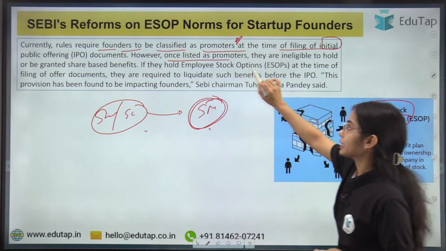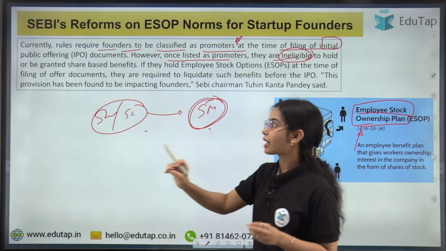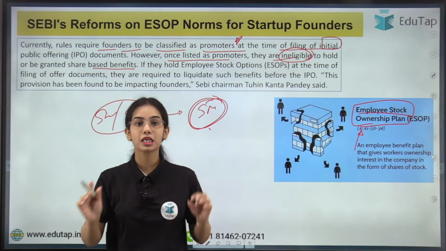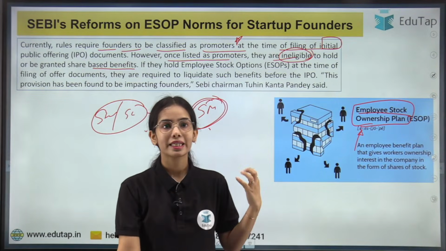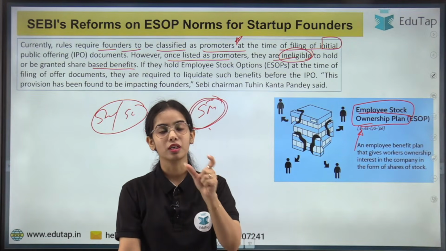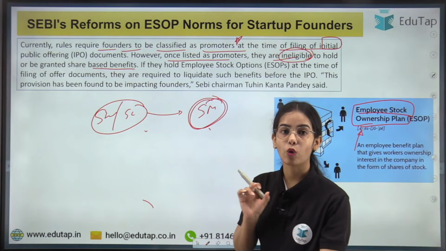However, once listed as promoters, they are ineligible to hold or be granted share based benefits. That means once the founders have been classified as promoters, they cannot have the share based benefit. That means they cannot have the ESOP.